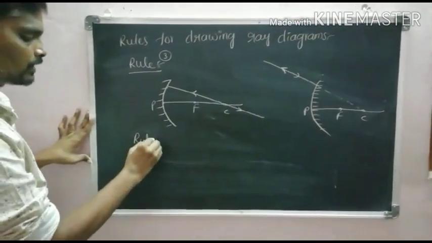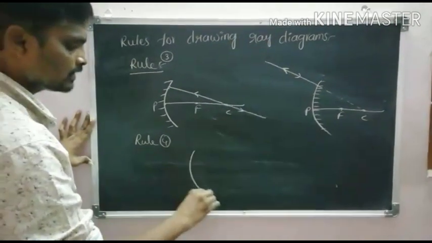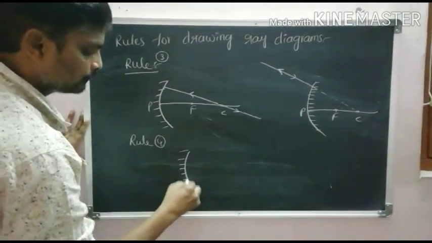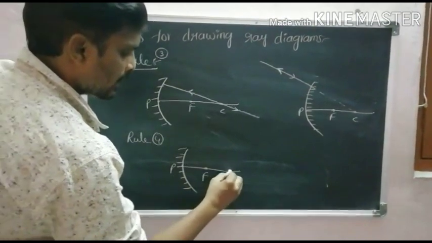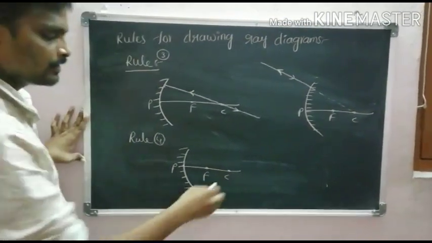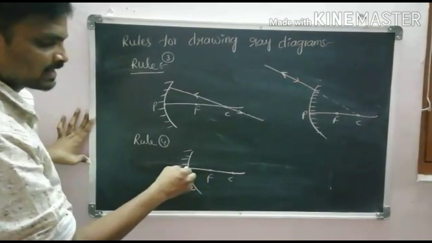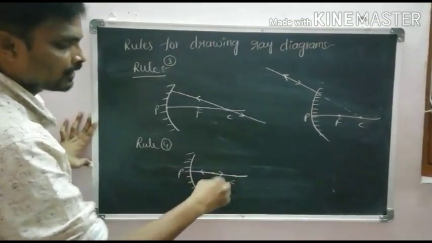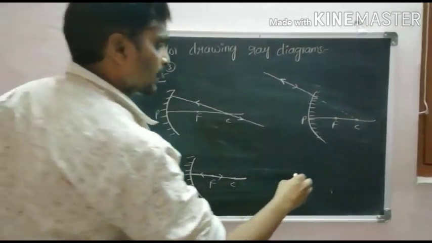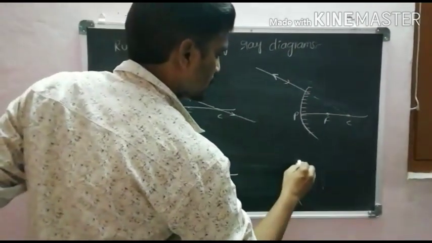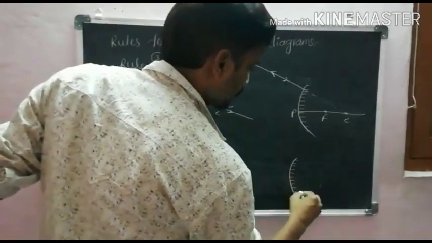And rule 4. What is rule 4? This is the concave mirror. This is the pole, focus and center of curvature. A ray which is passing along the principal axis, after reflection, the reflected ray also passes along the same path but in opposite direction. So this is the convex mirror.